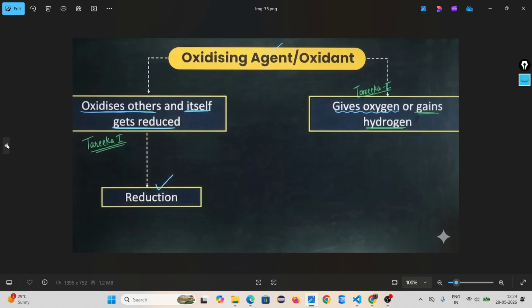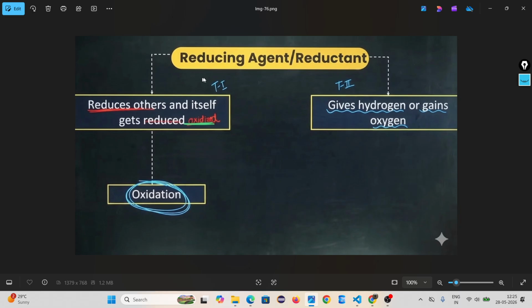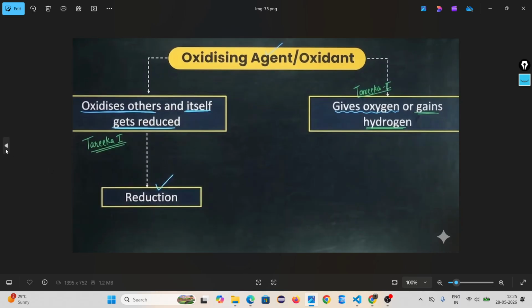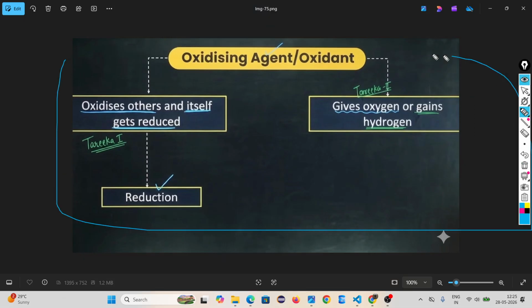What do they mean? How to know which one is the oxidizing agent in the reaction and which one is the reducing agent or reductant? Look, oxidize others and itself gets reduced.